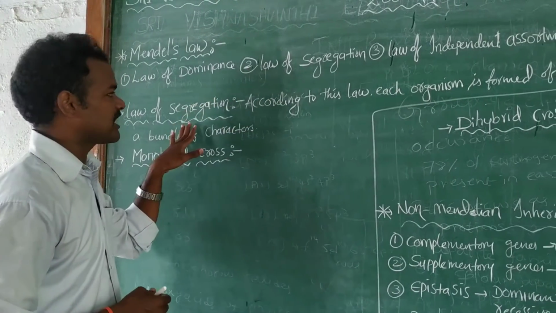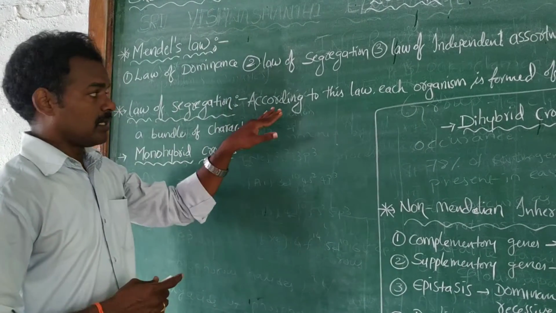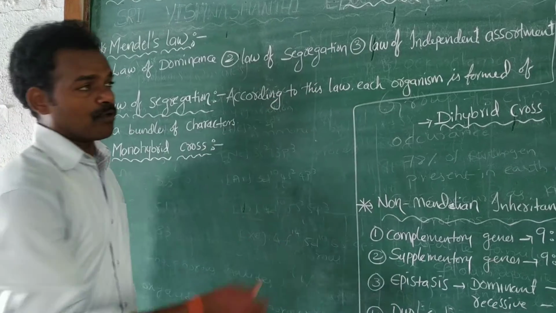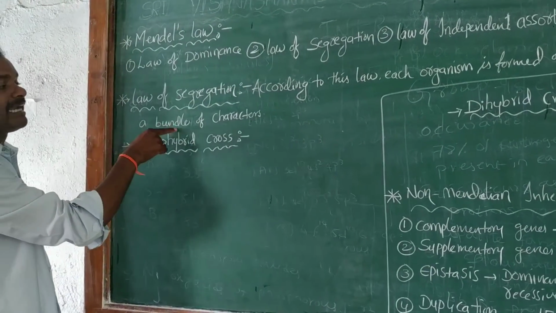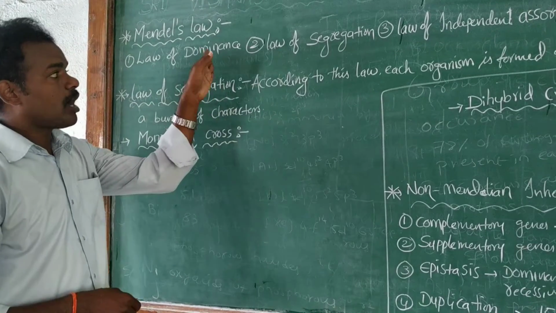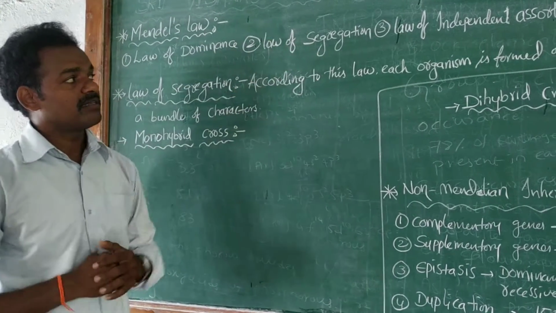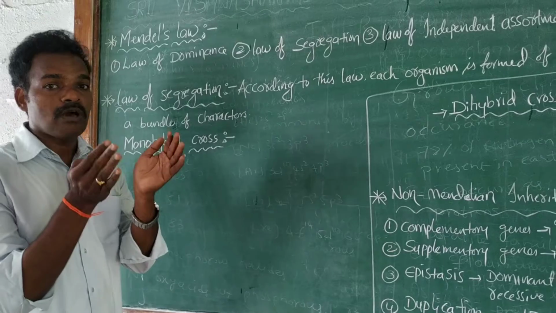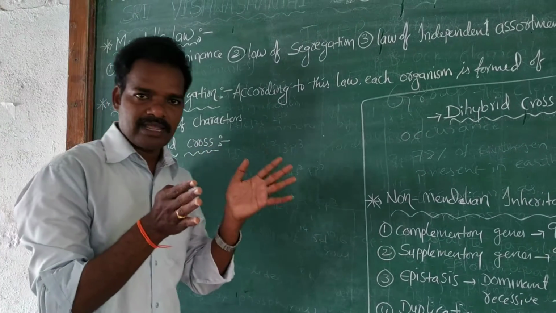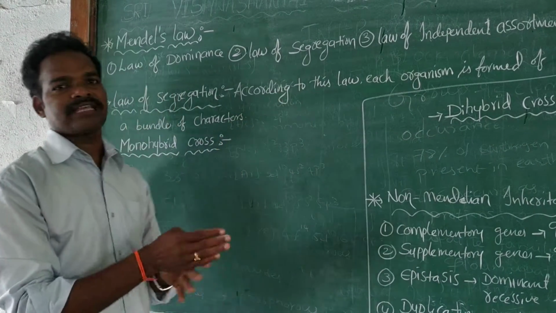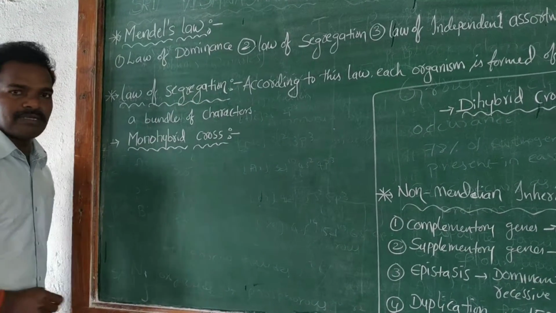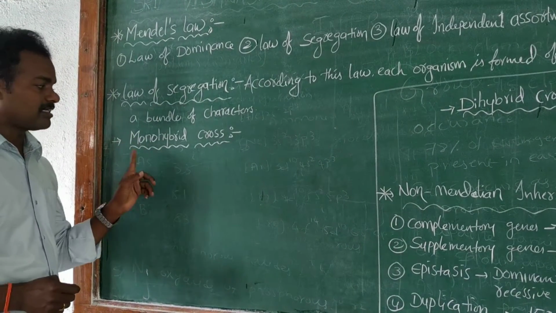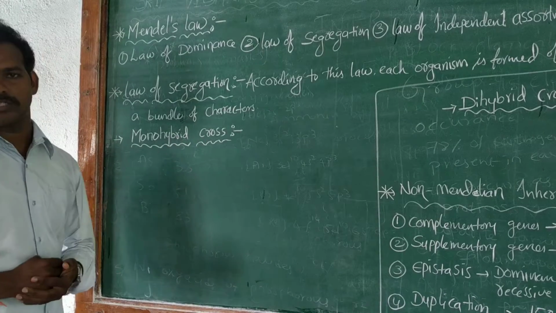But in the law of segregation, the definition is: according to this law, each organism is formed of a bundle of characters. Dominance only is there in the first law, but segregation is different. The characters are independent, from bundles of characters being introduced here. From this point of view, the most important one is the monohybrid cross.